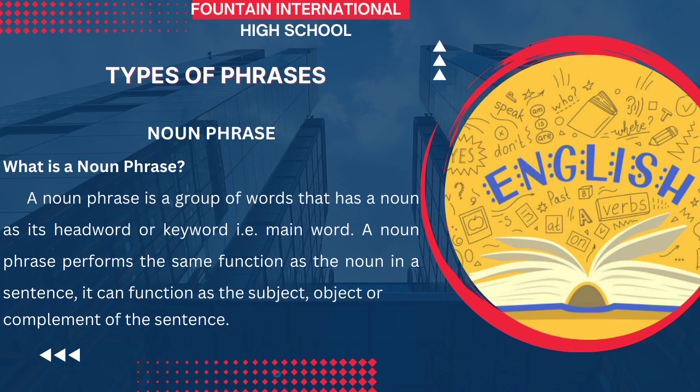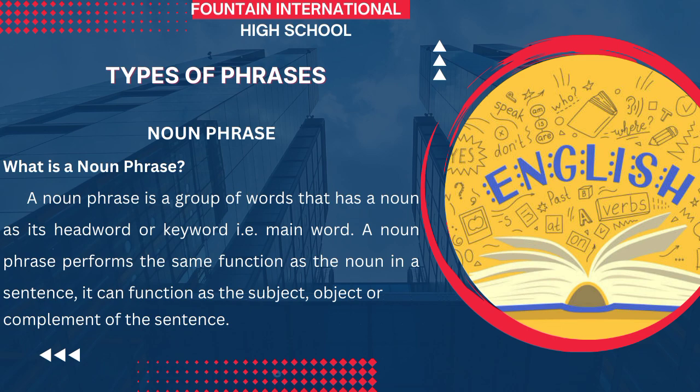I want to believe that you still remember the functions of nouns. So a noun can function as the subject of a sentence, it can function as the object of the sentence, and also it can function as the complement of the sentence. So those are the functions of nouns. Either the subject, the object, or the complement of the sentence. So a noun phrase is a group of words that has a noun as its head word or keyword or the main word.